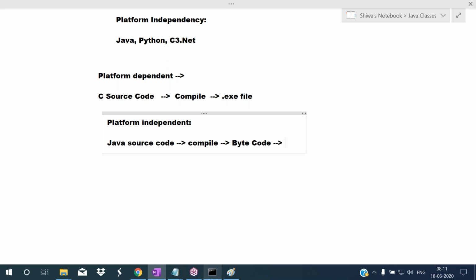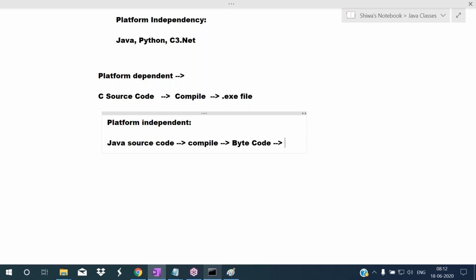We are the programmers, the software developers. We will give bytecode to the client. We will not give any source code to the client. That code can be run on any operating system. In case of C language, if you give an exe file, he must use that exe file in the operating system in which you developed that C program.